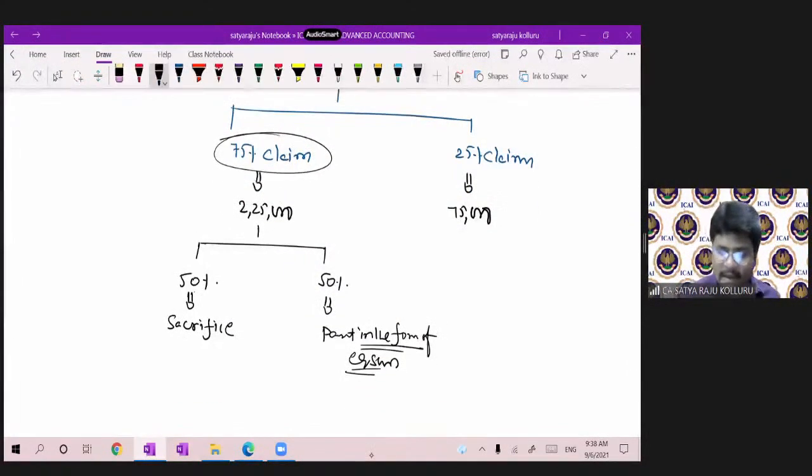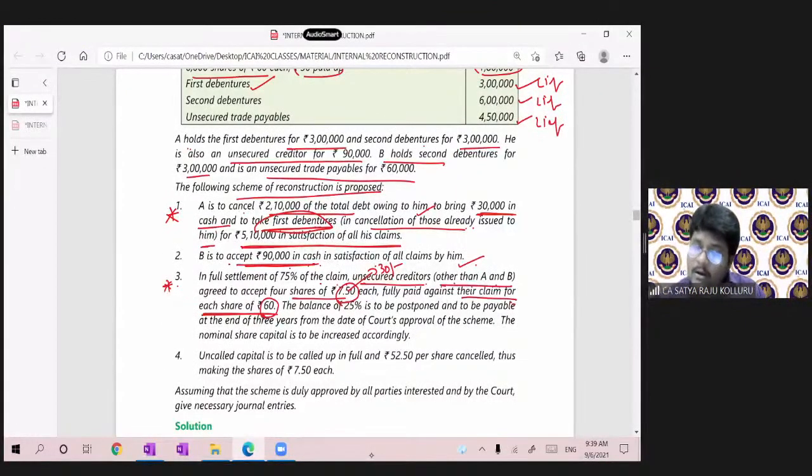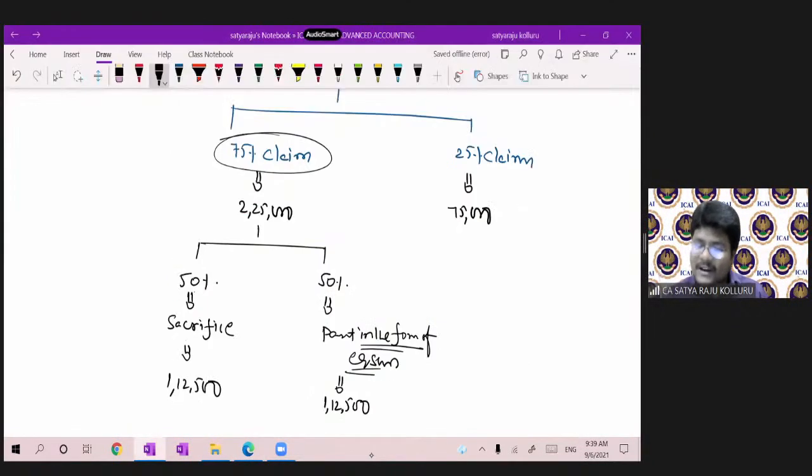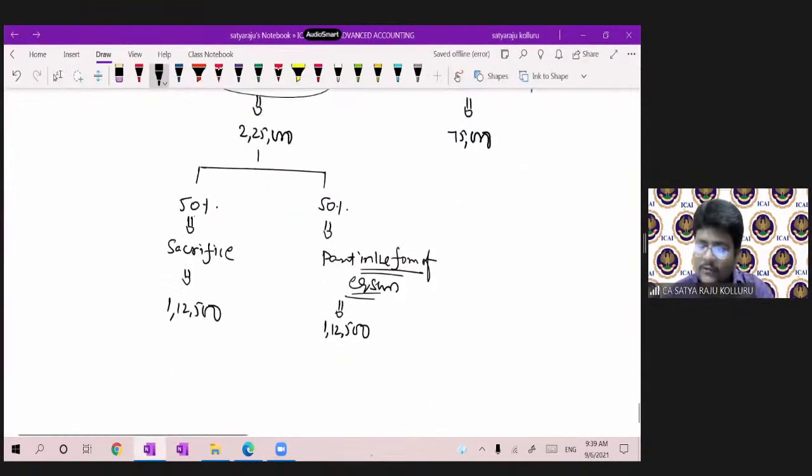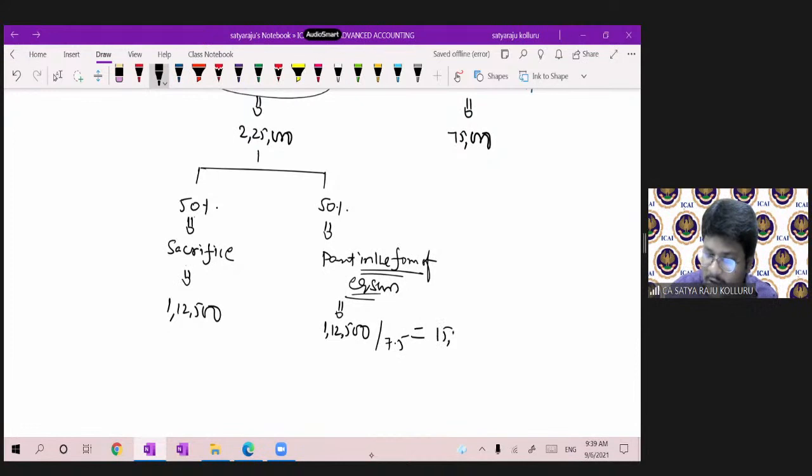That 50% sacrifice means 2,25,000 divided by 2, which is 1,12,500. We are issuing each share at 7.5 each. 1,12,500 divided by 7.5 means how many shares do I have to issue? 15,000 shares. 15,000 shares into 7.5 leads to 1,12,500.